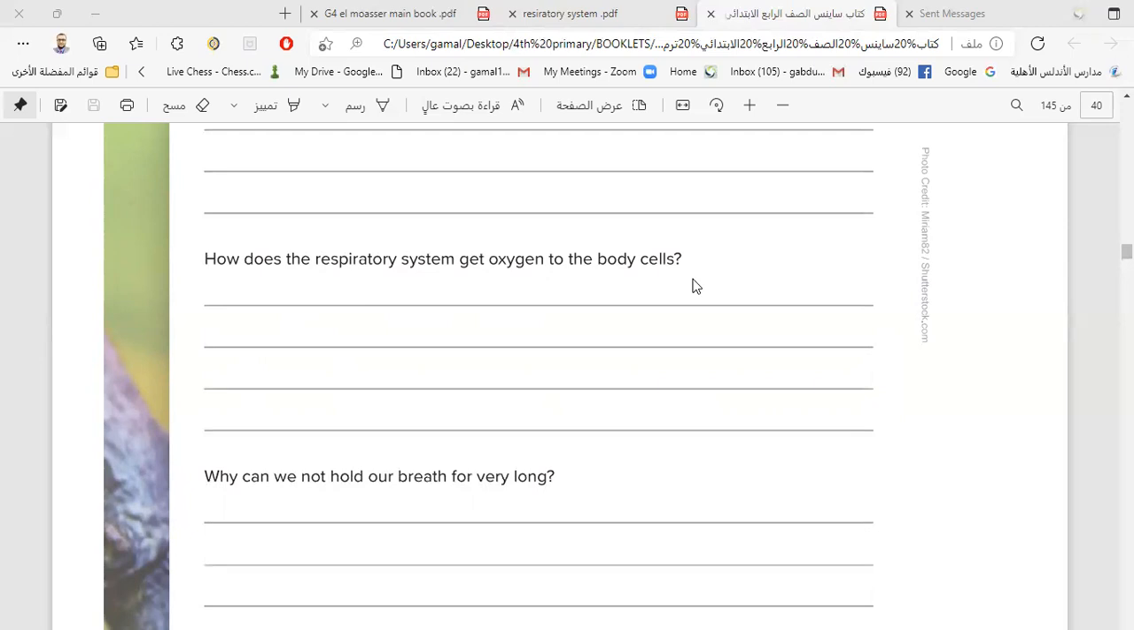Of course, the air starts from the nose, then the trachea, then the bronchi, then the lungs, then it goes to the alveoli or the air sacs. Then gas exchange happens in the alveoli. The oxygen goes to the blood and the carbon dioxide goes to the air sac. So we make gas exchange and the oxygen reaches the blood. Now the blood can carry the oxygen to all body cells.